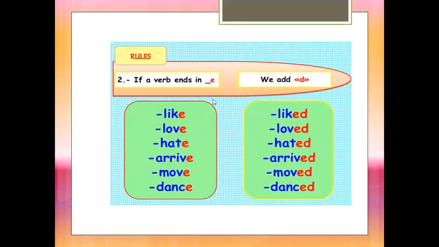With these regular verbs, we add only d because the last letter is e, like, likewise.